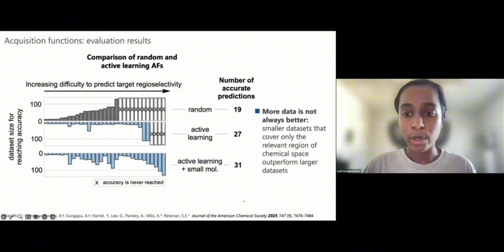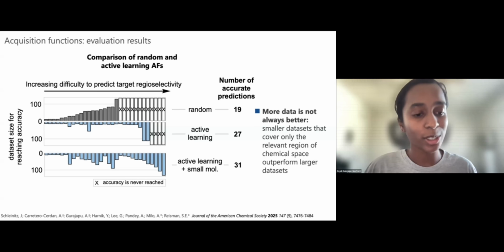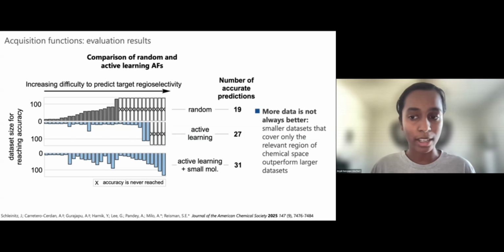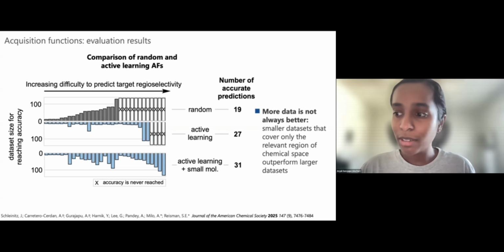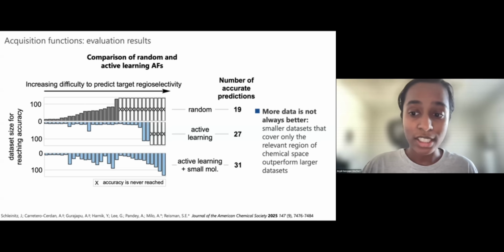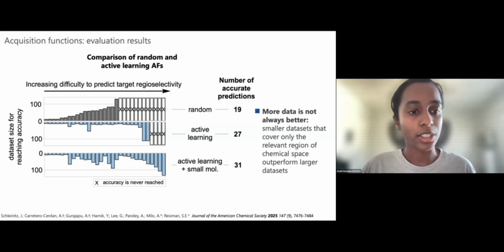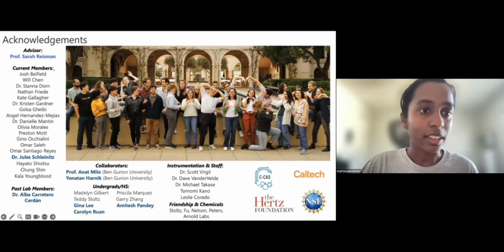Moreover, what we find is that for 12 of our complex targets, using an acquisition function, we reach a stable accuracy that you would never achieve with the full dataset that we had available. So our overall takeaway from this work, which other works in this area have found, is that more data isn't always better. Using a small dataset that covers only the relevant region of chemical space, which maybe is easier to model, can outperform a larger dataset that has a more challenging modeling task across a broader region of chemical space. And with that, I'd like to thank our group.